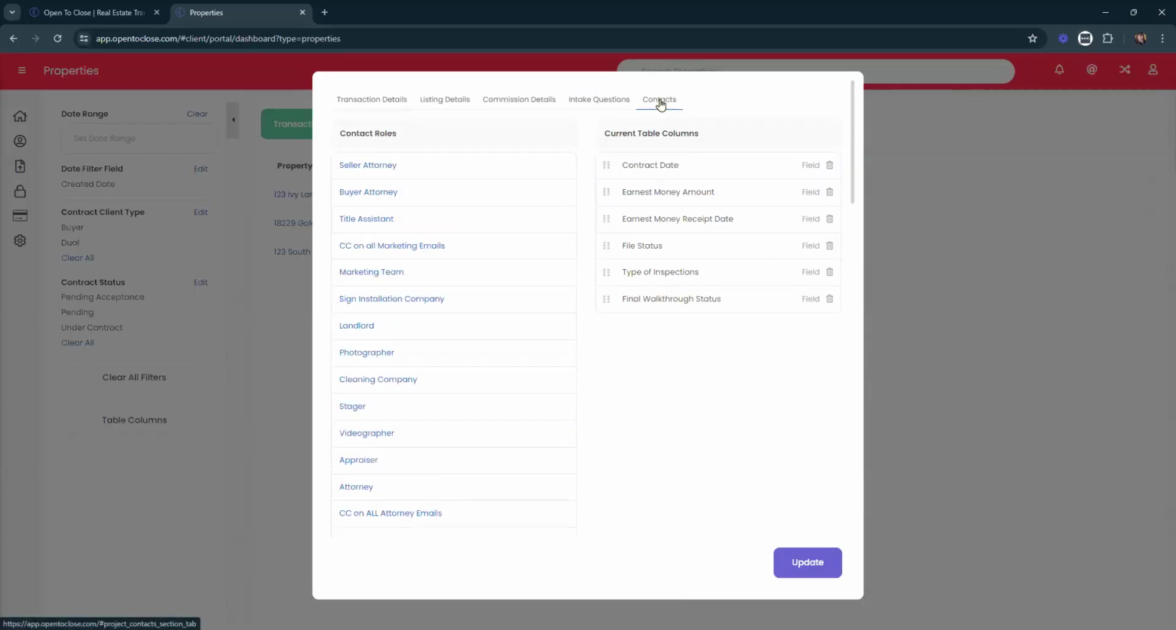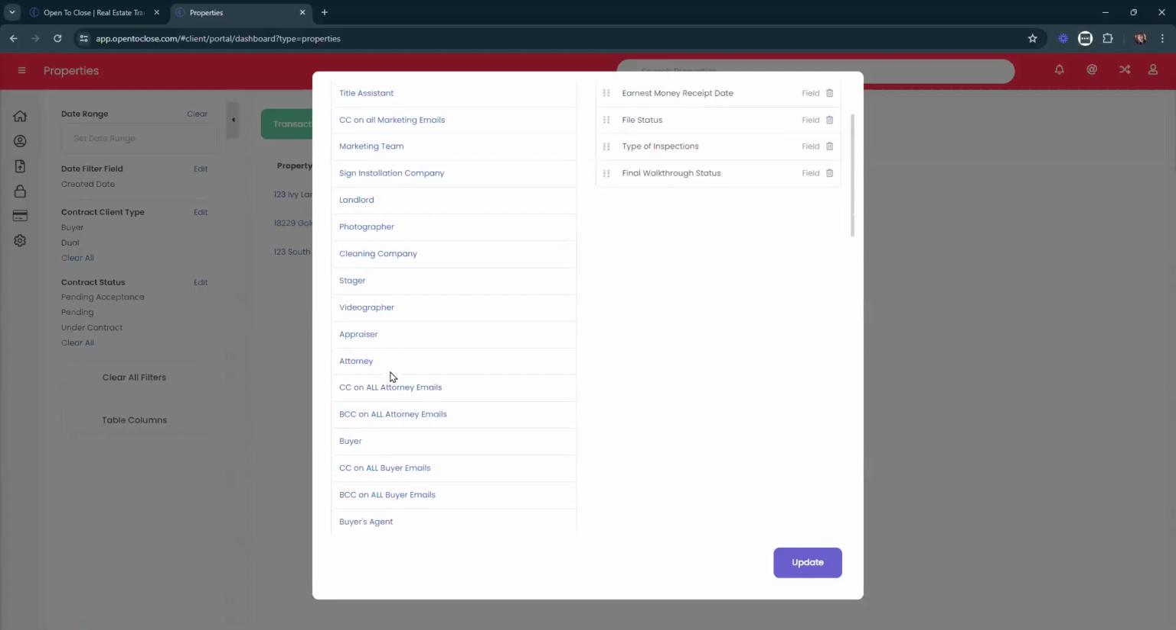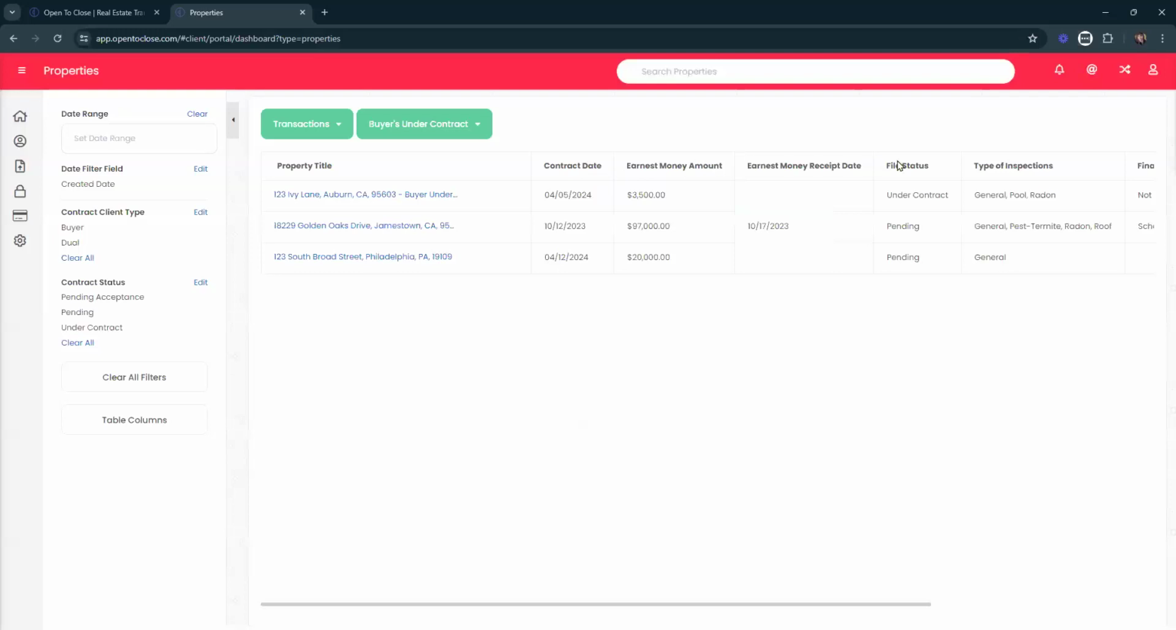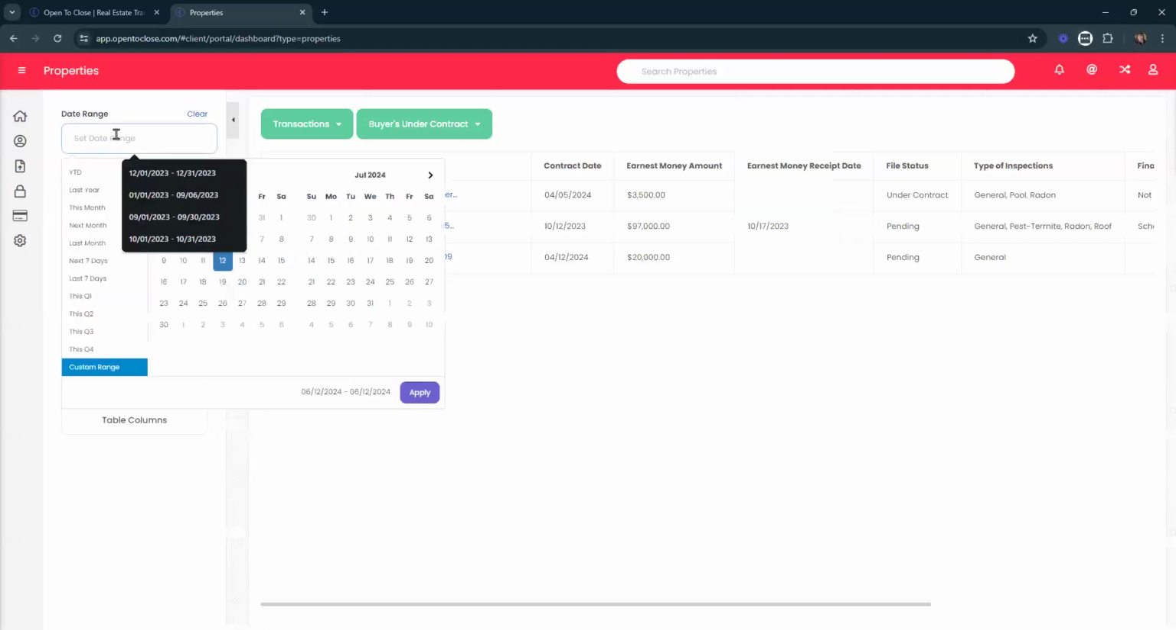We can also go to contacts if we wanted to really quickly have a high level view of our buyers in this case. We can click on buyers. It's going to pull open our buyers. When I say update, it is going to update those column headers here up at the top. Now that I feel good about this, I can go in, and the final thing that I want to do is select my date range.